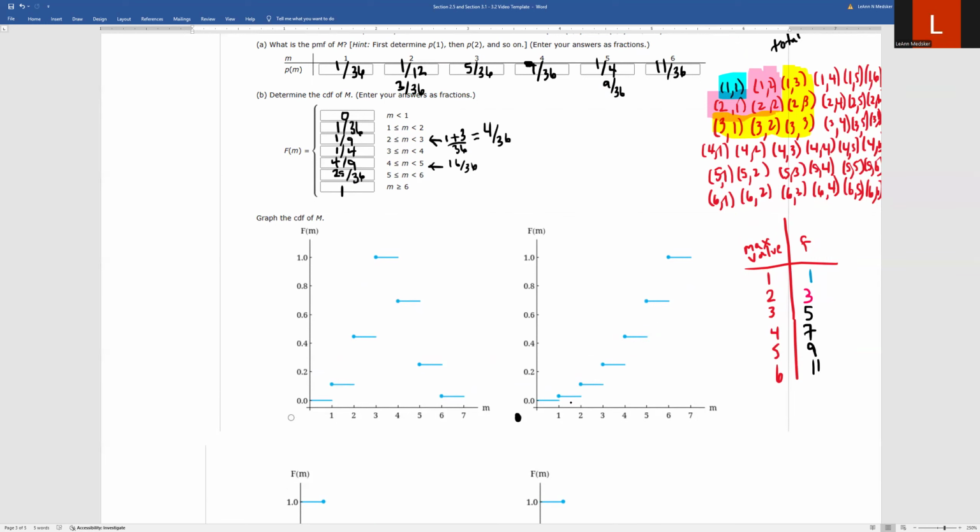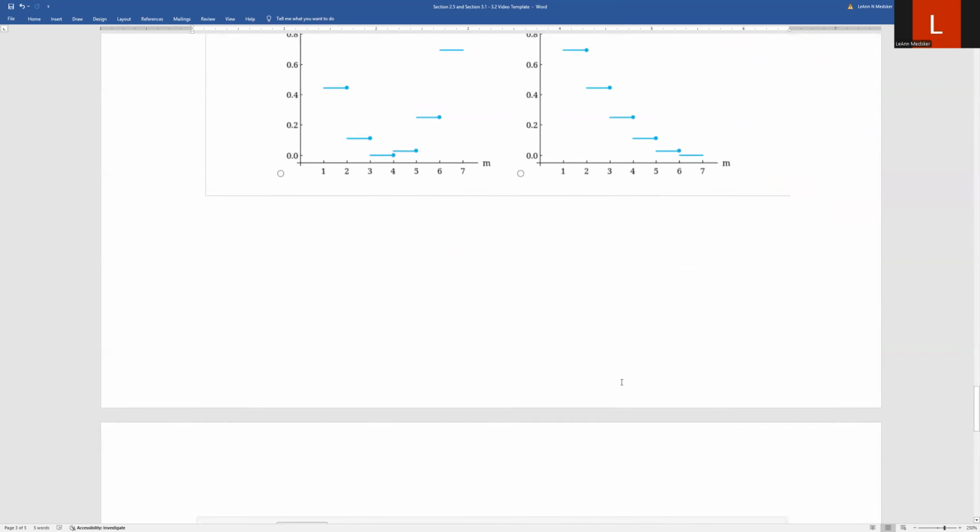We're at 1/9. We're at 1/4 because now we're at about 0.25, which is, 0.3 would be kind of middle. So that'd be halfway between there. 4/9. 25 over 36. If you turn these into decimals, you can kind of match them up. And then forever, once we get to this point at 6, it's 1 from that point on. Okay, so that's the correct picture for that one.